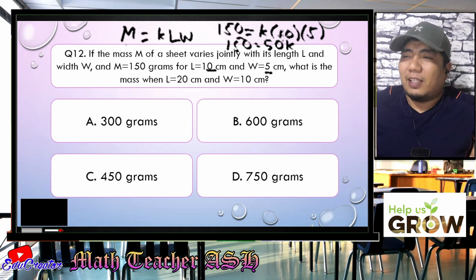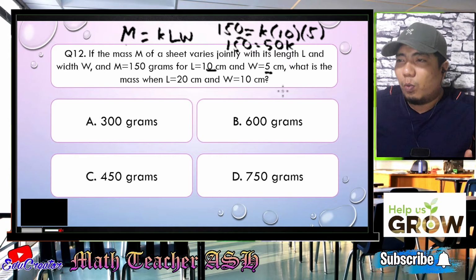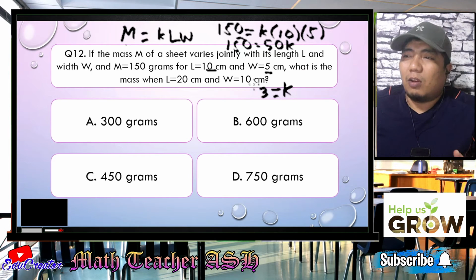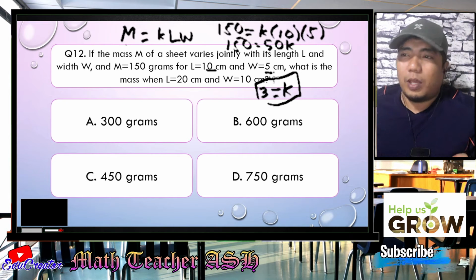So by dividing both sides with 50 in order for it to be cancelled, so when we divide 50 by 50, we only have the value K. And 150 divided by 50 from here, that would give us 3. So therefore, our constant of variation is 3. But that is not the question that we are answering.